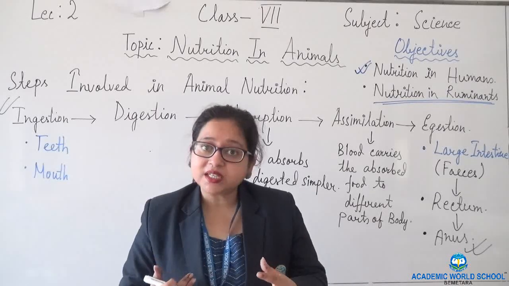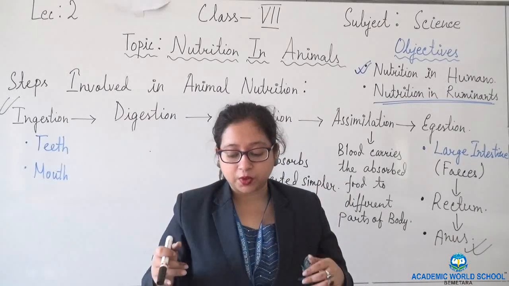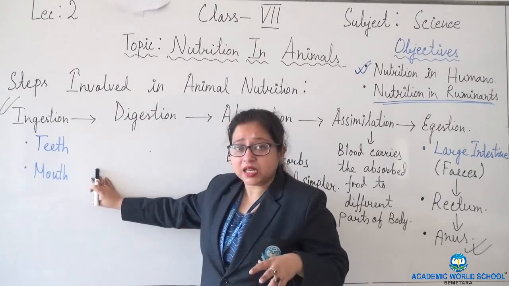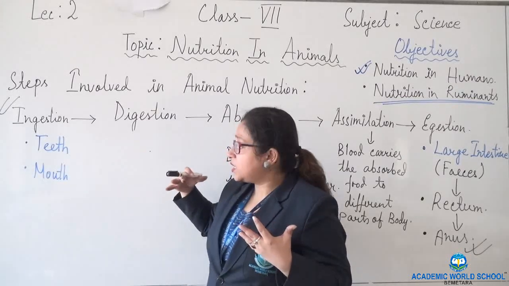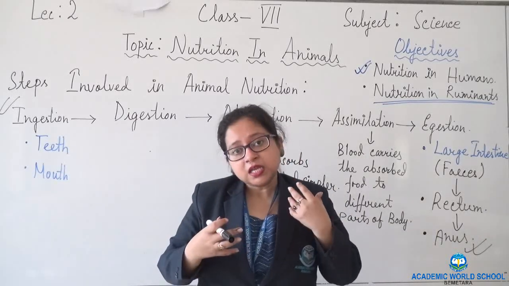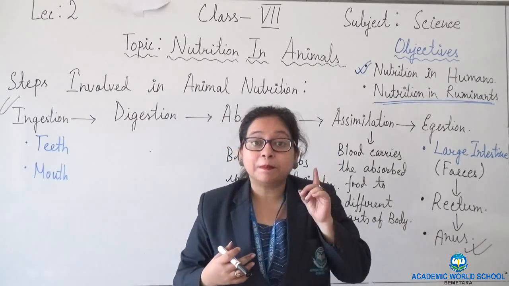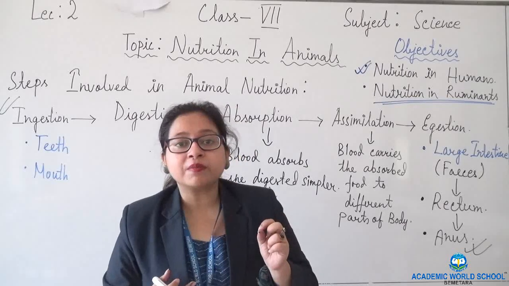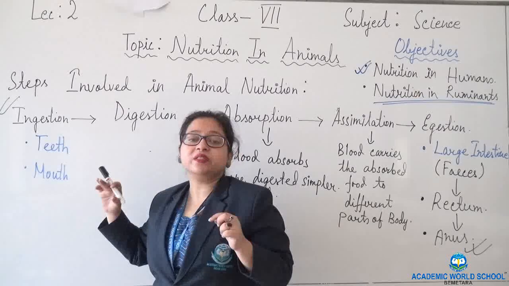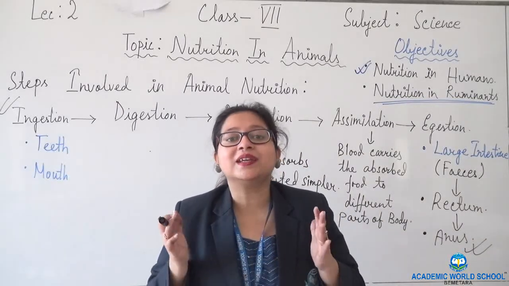Saliva is present in the mouth. Saliva mixes with the grass and they swallow it. The thing you need to remember is that when they take the grass for the first time, they do not chew it completely.